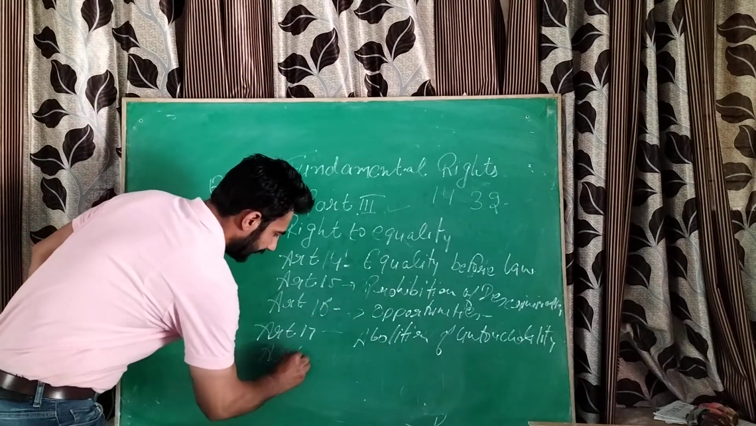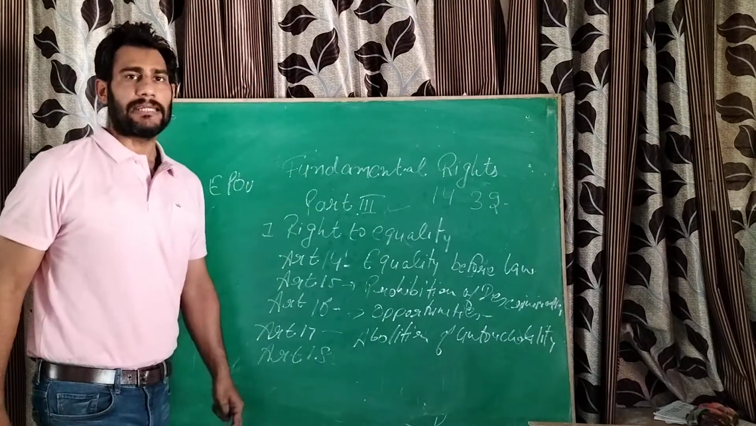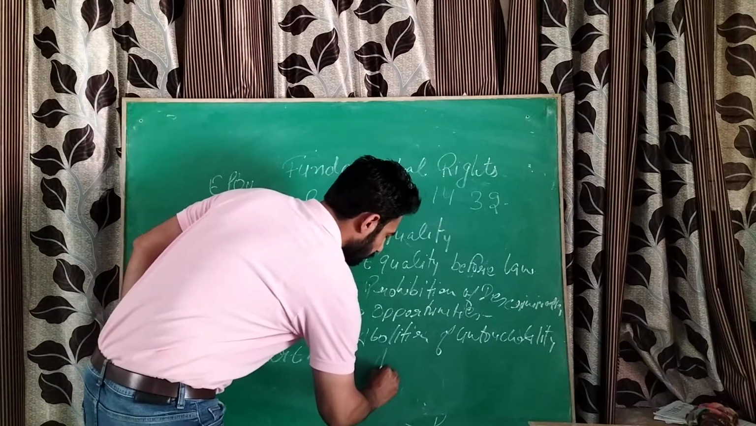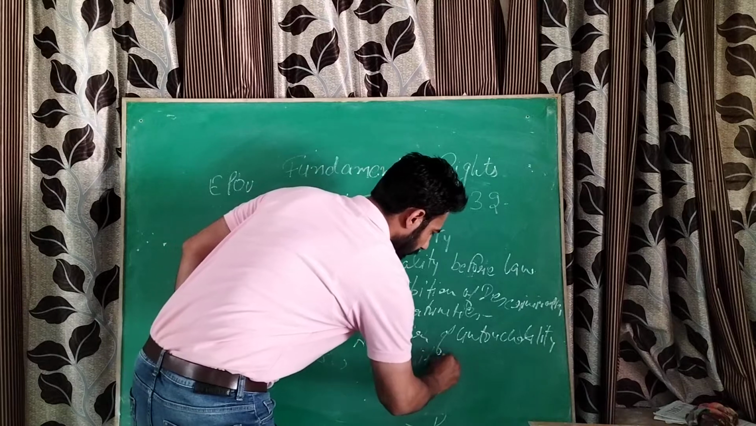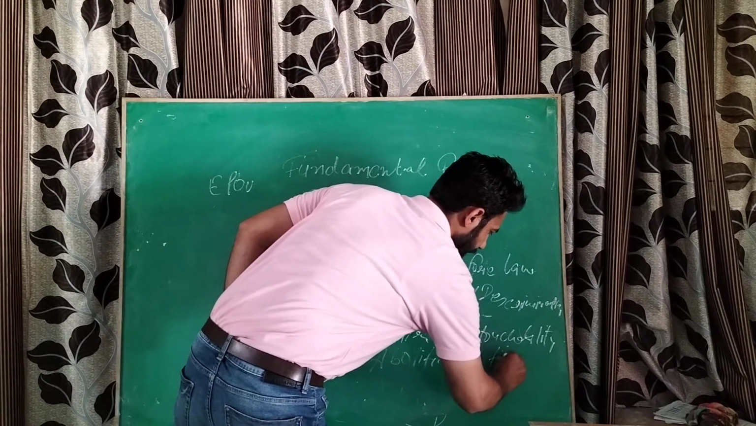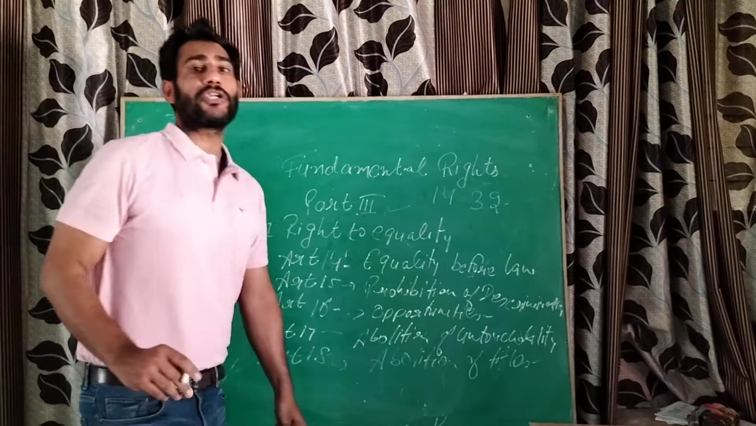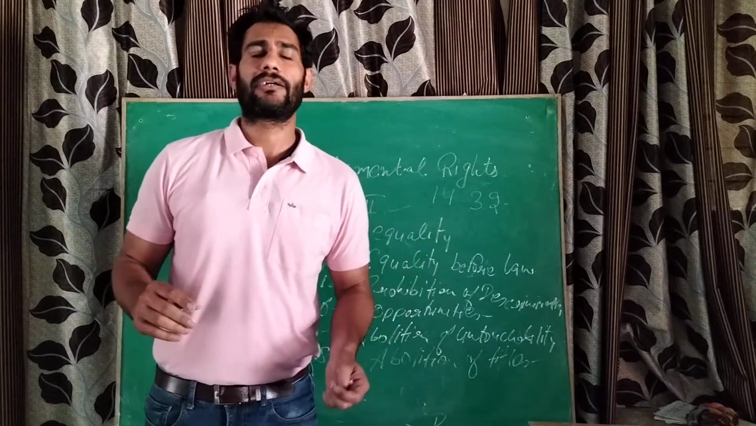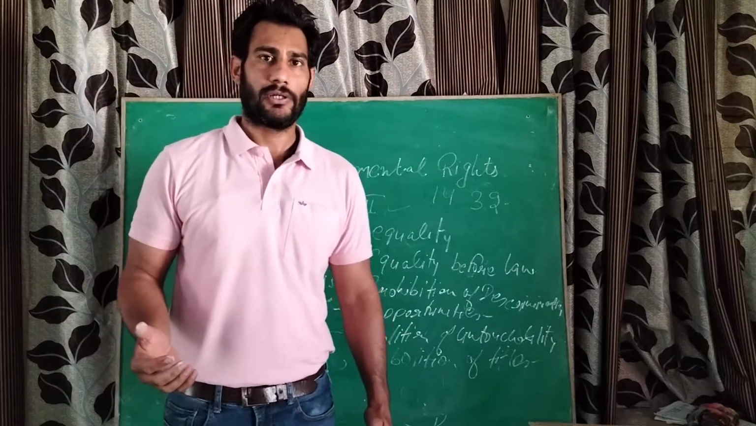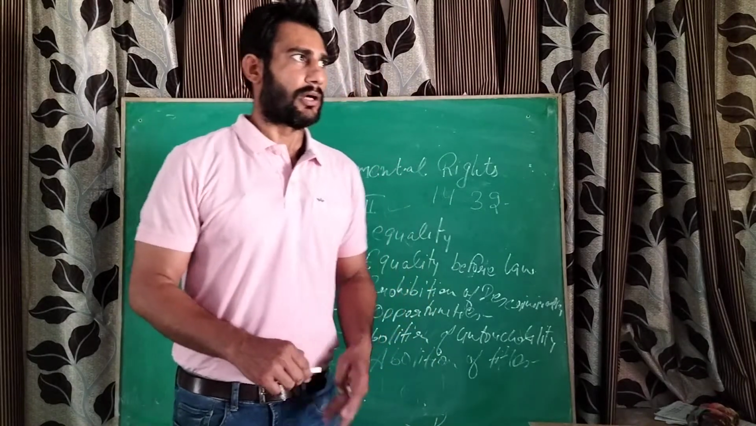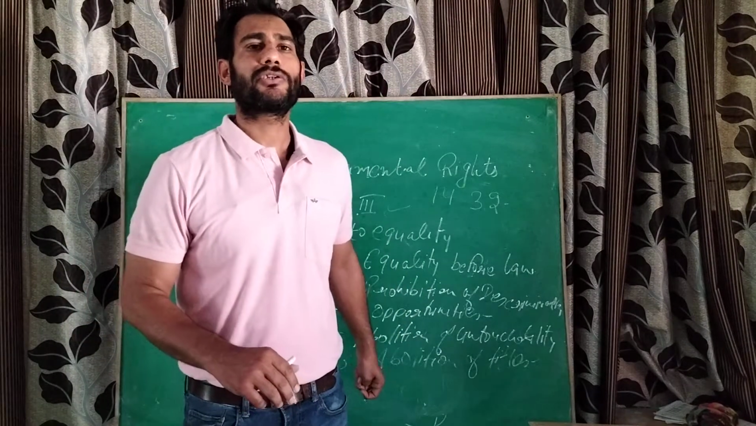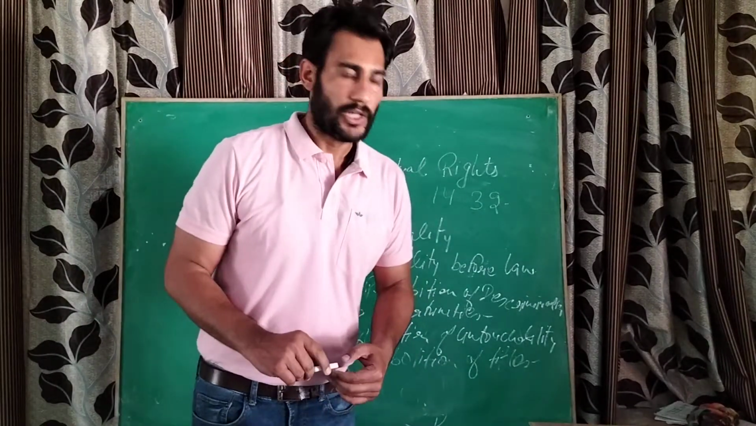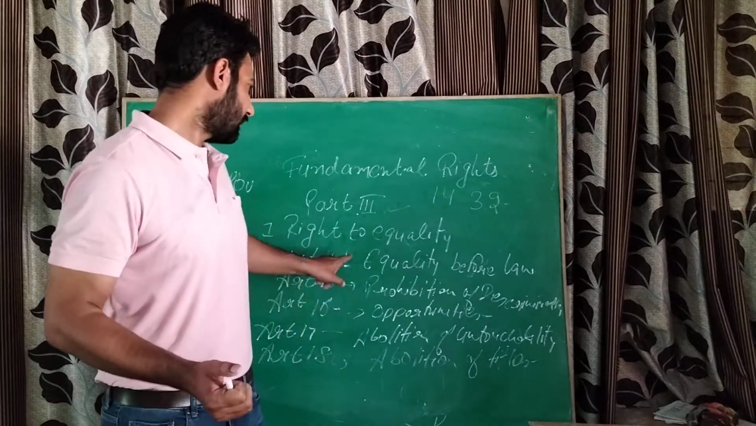Then Article 18. Article 18 of the Indian Constitution deals with the abolition of titles. Earlier, during the British era, Indian people were given titles like Rai Bahadur, Knighthood, Jung Bahadur. But according to the Indian Constitution after independence, no individual can use these kinds of titles with their names. This is to bring equality in society.